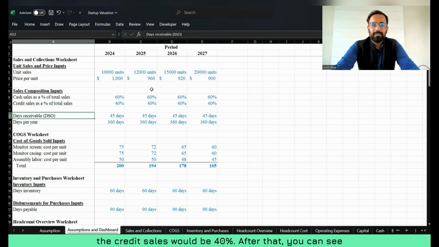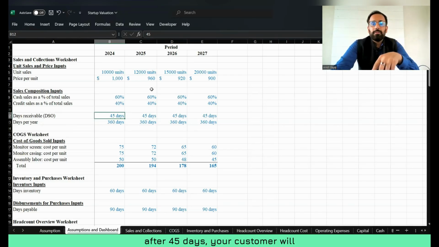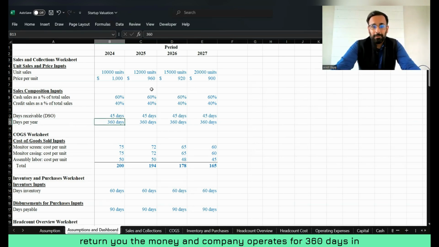After that, you can see days receivable and days per year are given. Days receivable is 45 days. What does it mean? That you sell your product on credit basis for 45 days. So if today you have sold some goods, after 45 days your customer will return you the money. And the company operates for 360 days in a year.